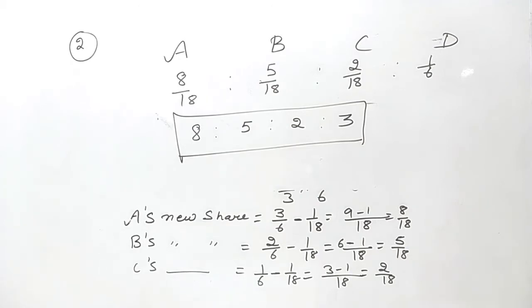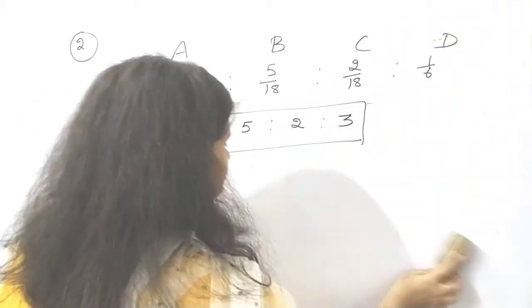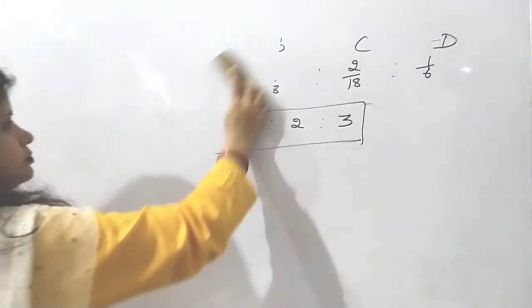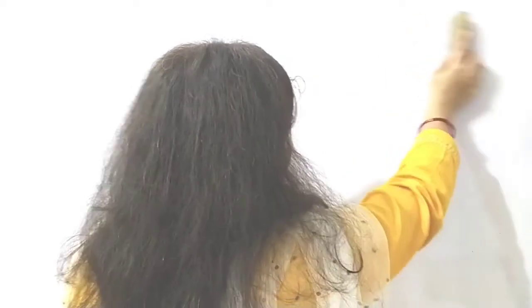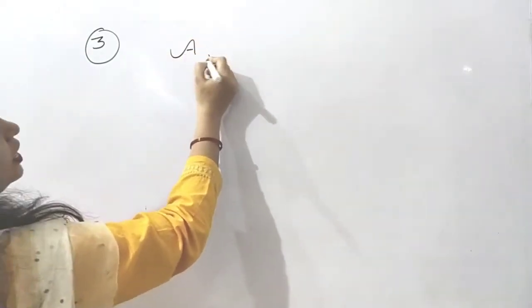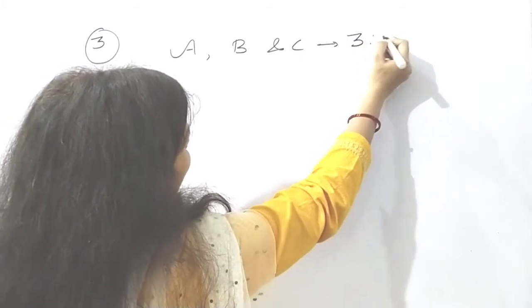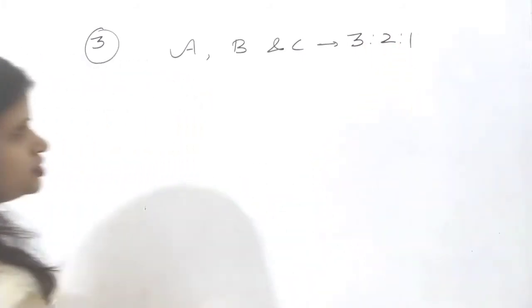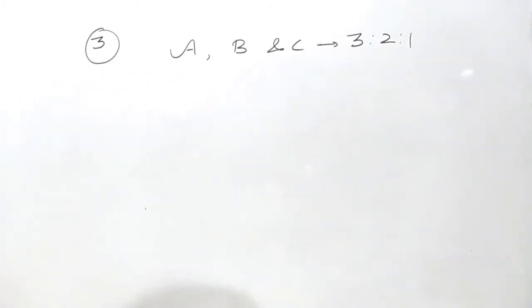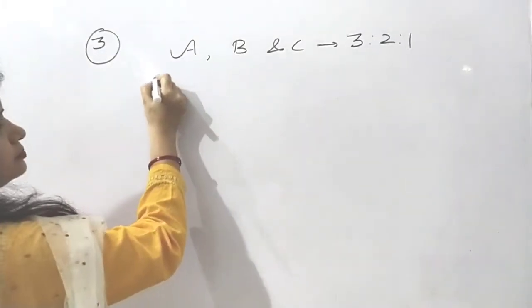Now, let us come to the third situation. In the third situation, what is given? A, B and C, profit share we are taking the same, 3 is to 2 is to 1. What about D?